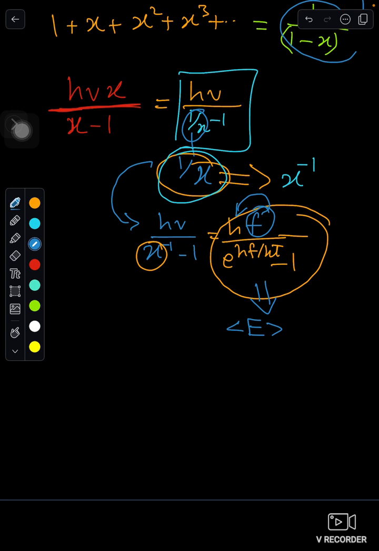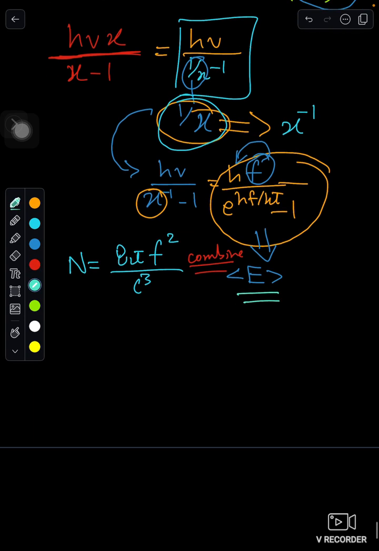Now this plus the equation we had, the number of modes we had, 8 pi f squared over c cube. If we combine this with the new and the most correct energy formula, let me use a different color for this one.